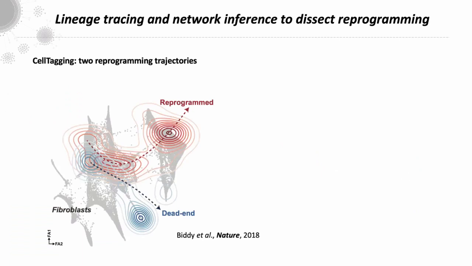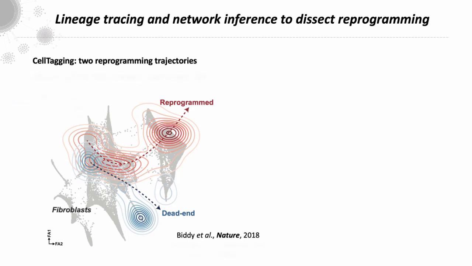So finally, the last slide here is bringing it back to this concept of the state-fate relationship. How are we approaching this problem? And I'm really excited to see CoSPAR, so I think we'll be visiting that very shortly. But as I said, with cell tagging, we have these two defined reprogramming trajectories, one to a reprogrammed state and one to a dead-end state. And we can identify cells in the early stages of these trajectories.